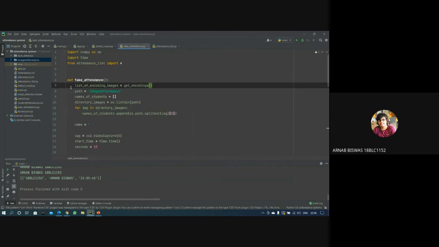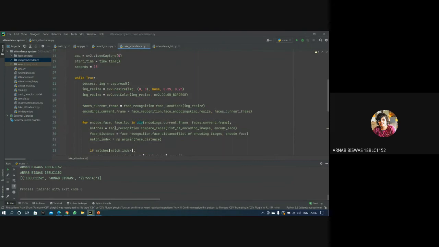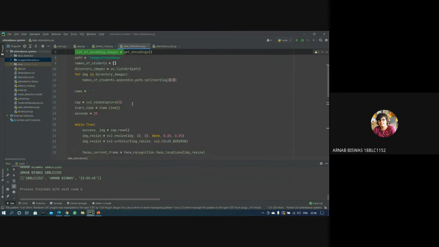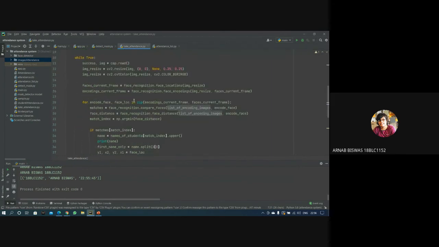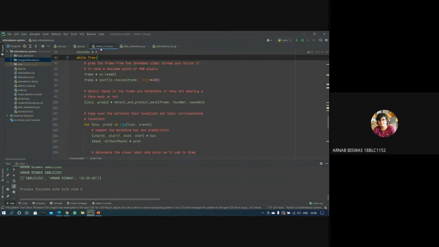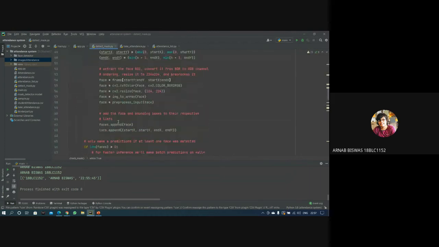In this attendance function, the list of encoding images will be called, and the video coming from a camera will be compared with all the encoded images. The image with the minimum difference will be the result, meaning that person is in front of the camera. We also have a different module for the detection of the mask, which has been explained clearly by us.